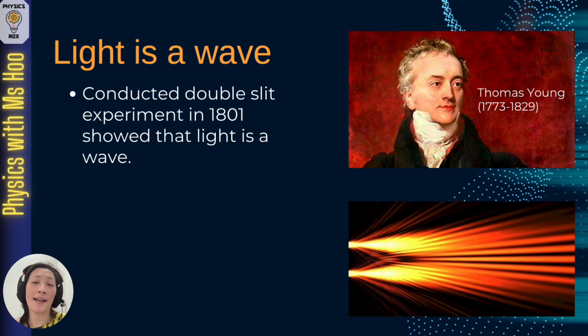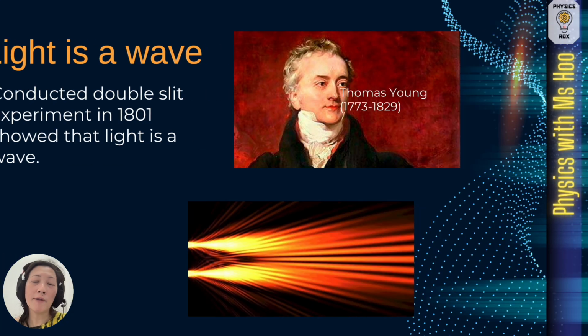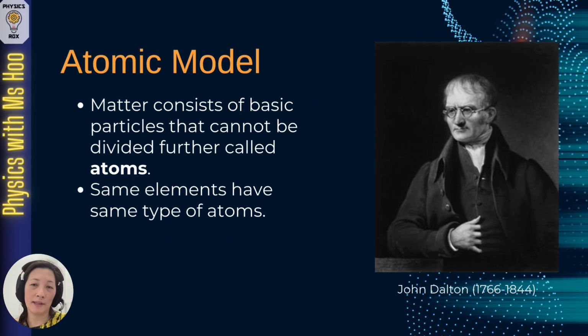Thomas Young suggested that light is a wave. Young was the one who conducted a double-slit experiment in 1801 that showed that light is a wave. If you don't know about the double-slit experiment, please watch my video on the interference of light, specifically the double-slit experiment. Now, also related to how the quantum theory was developed is the atomic model.